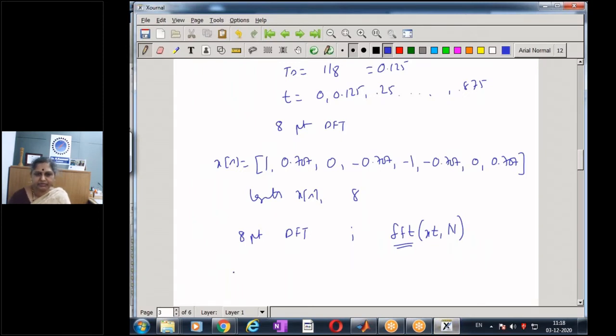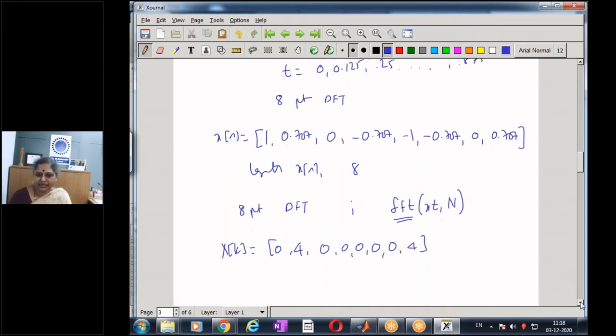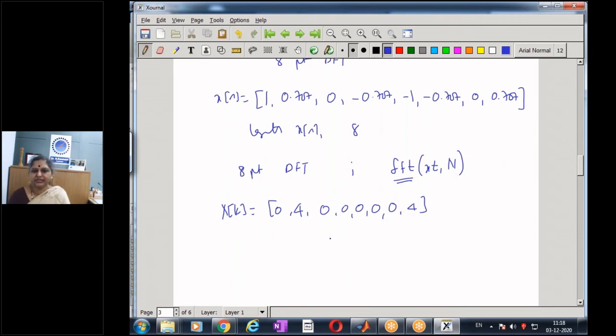So now what we are getting, the 8-point DFT of the sequence x of n is given by 0, then 4, then all zeros, and the last term being a 4. So this is what I'm getting. The 8-point DFT turns out in this manner. So what is our observation now?